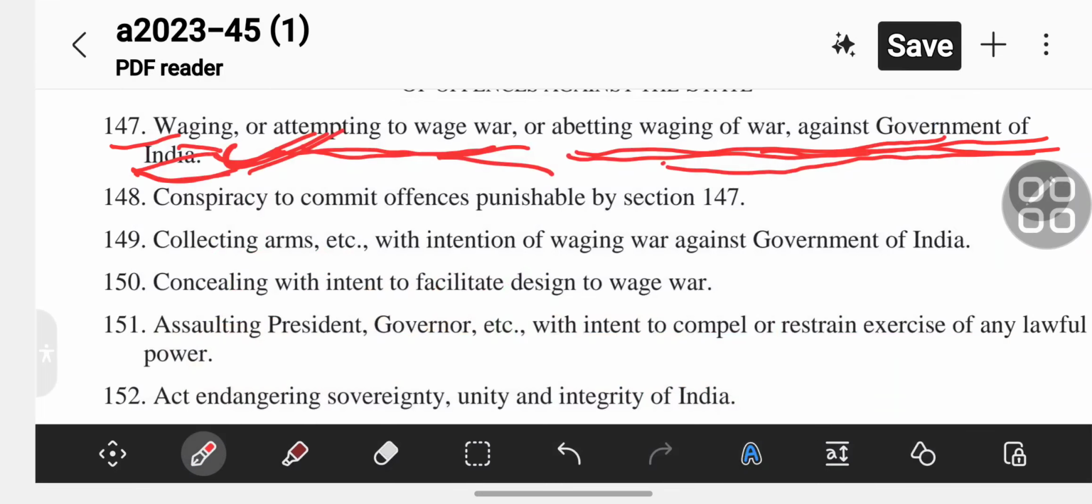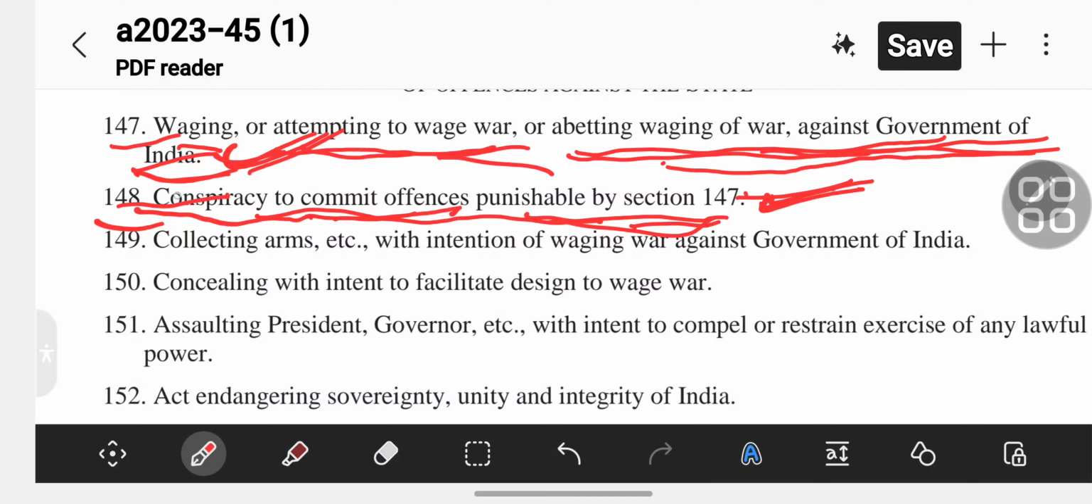Section 148 is conspiracy to commit offences punishable by section 147. Then come to section 149, which is collecting arms etc.